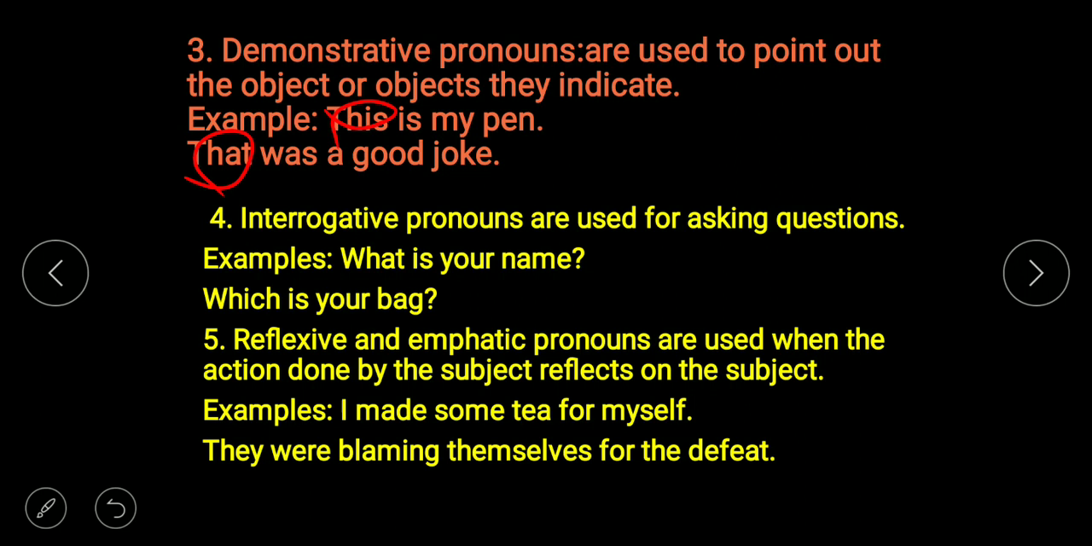Interrogative pronouns are used for asking questions. Example: what is your name? So what is your name, this is an example of interrogative pronouns. Which is your bag? Which.